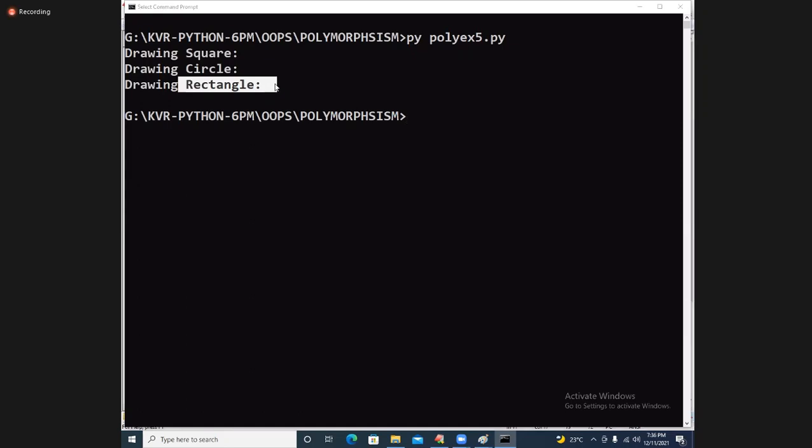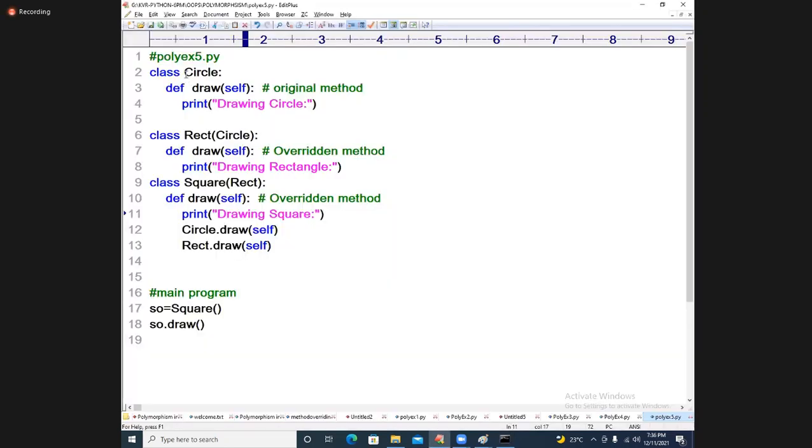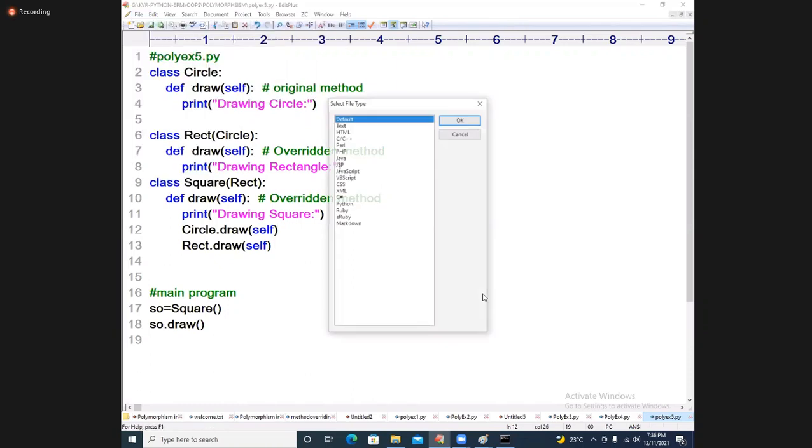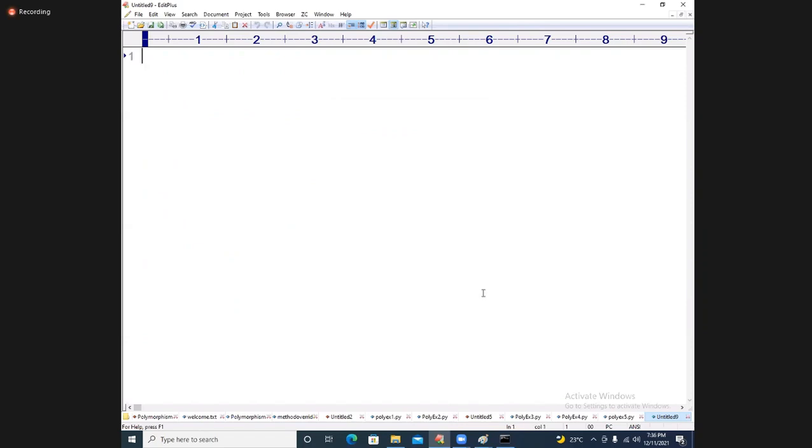Now, let me pass the values also. Okay, let me take the values also. Watch this now. I will take a separate example. With the values, I will pass it. See how beautiful code we will write. Polymorphism example 6.py.